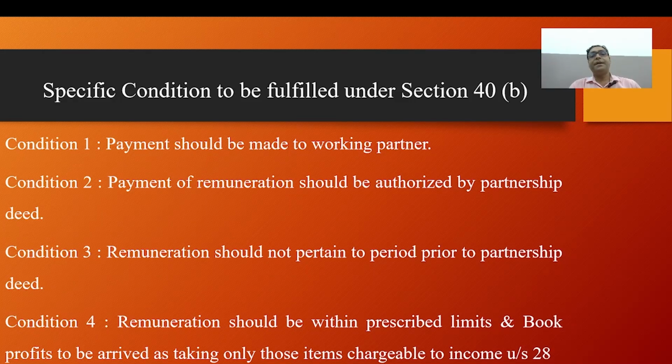Individual shares of the partners must be specified in the instrument. A firm cannot get the status of a firm unless the instrument of partnership specifies the individual shares of the partners in the profits of the partnership.